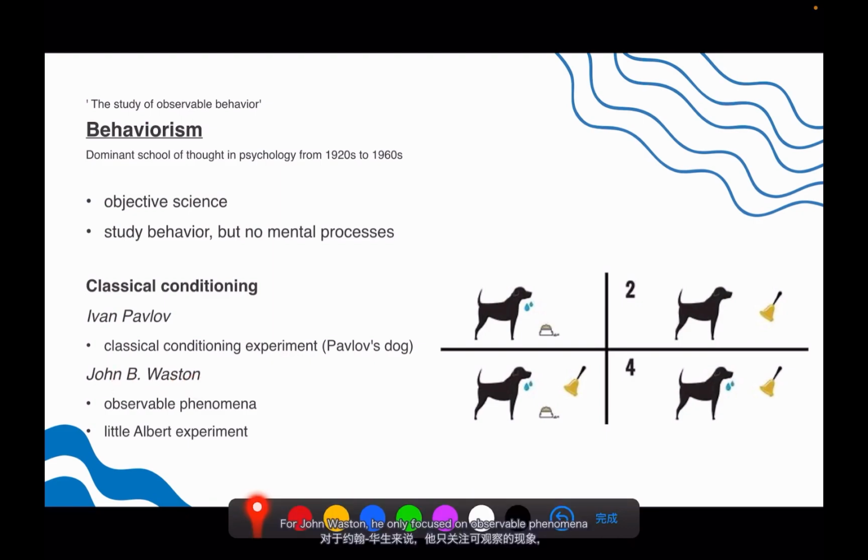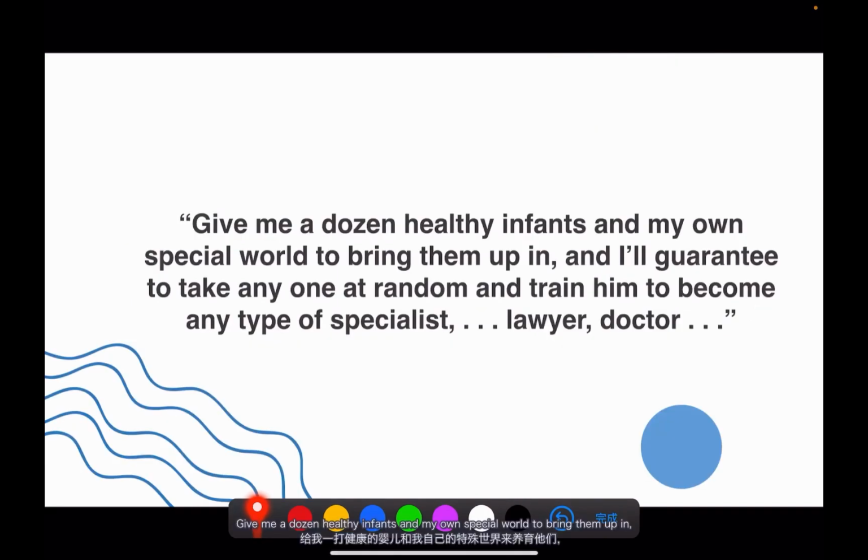For John Watson, he only focused on observable phenomena such as behavior, stimuli, and response. He conducted the Little Albert experiment.